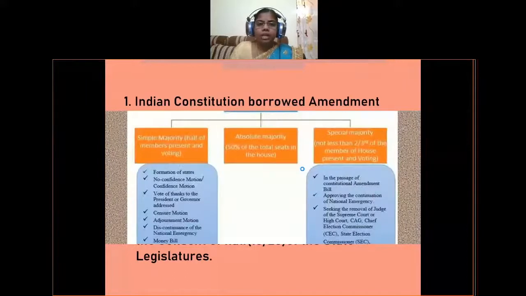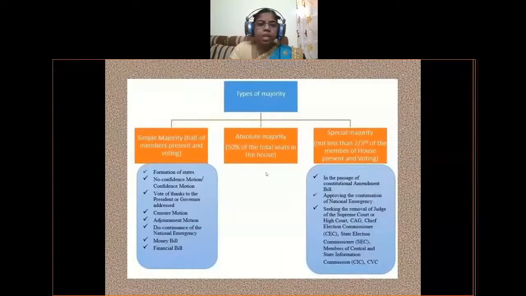What are the types of majority? Simple majority means half of the members present plus one member. These are some of the provisions of the constitution which can be amended through simple majority: formation of states, no confidence motion, vote of thanks to the president or governor address, censure motion, adjournment motion, discontinuance of the national emergency, money bill, finance bill. These can be amended by simple majority of the parliament. Next one is absolute majority, that means 50% of total seats in the house. So it can be called absolute majority.